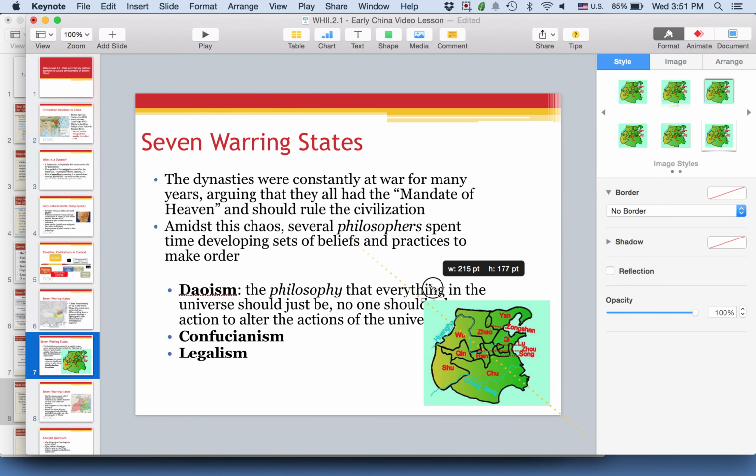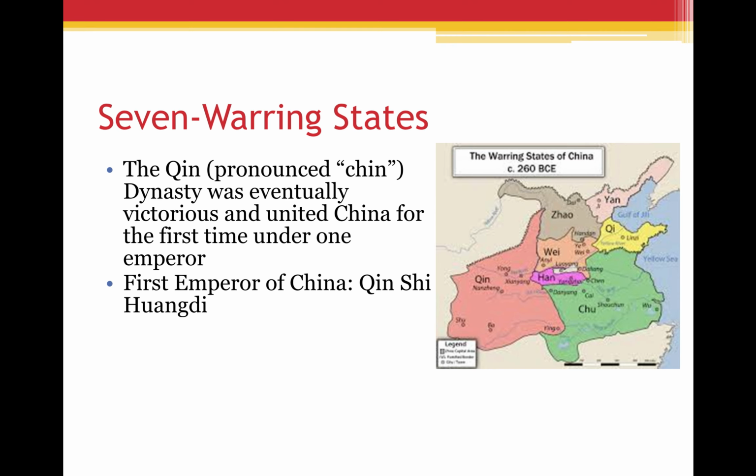Ultimately, what ended the seven warring states was this period of time where it was the application of legalism under the rule of the Qin Shi Huangdi. So you see Qin, pronounced like a chin, like the chin on your face. The Qin dynasty was ultimately victorious. So you can see where the Qin was and the area that they ultimately then conquered. And they united China for the first time under one emperor.